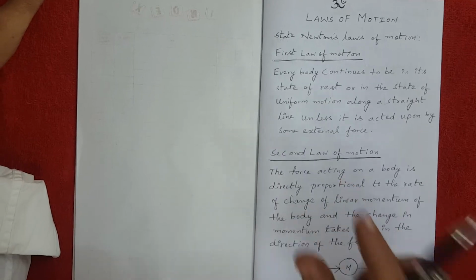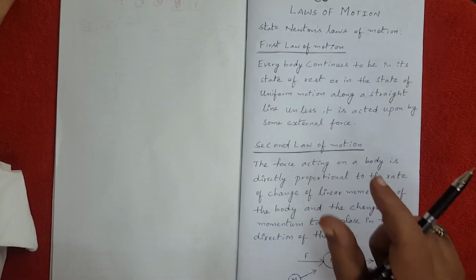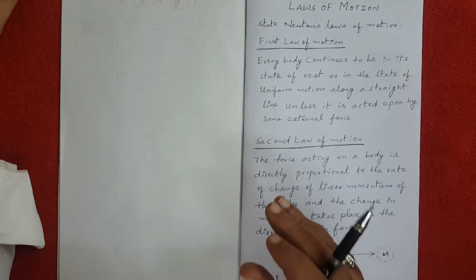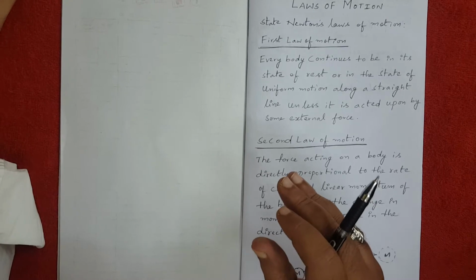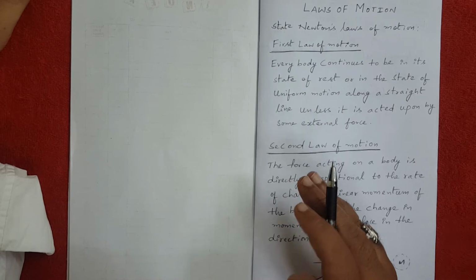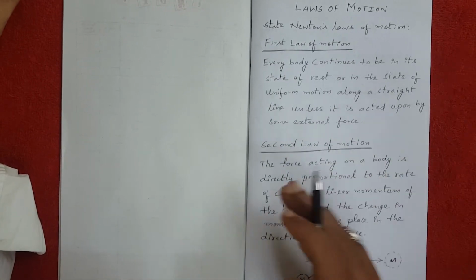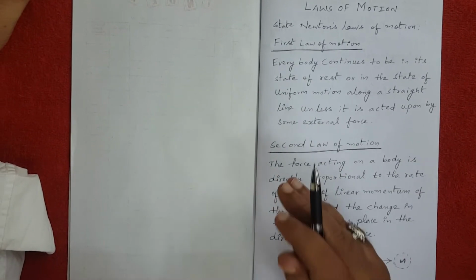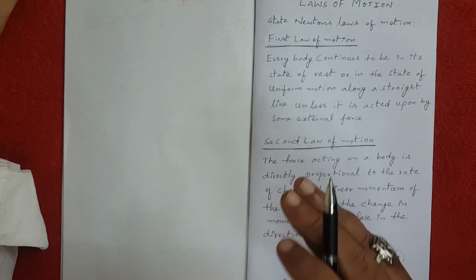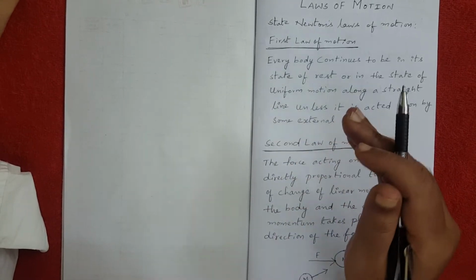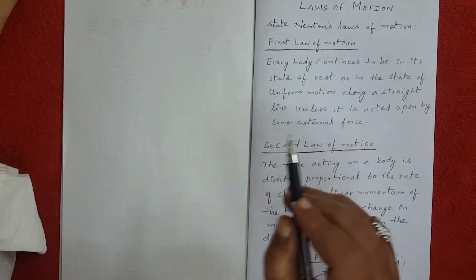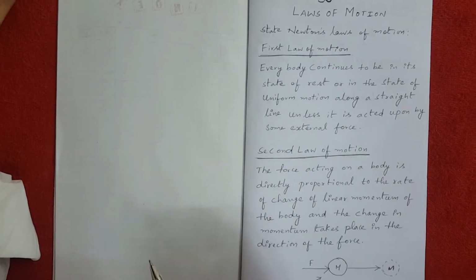In the same way, if a body is in motion, it continues to be in motion unless some external force acts on the body to stop it. So what I mean to say is that a body at rest continues to be at rest and a body in motion continues to be in motion unless some force acts on it to change the state of the body from rest to motion or motion to rest. And this law is Newton's first law of motion.